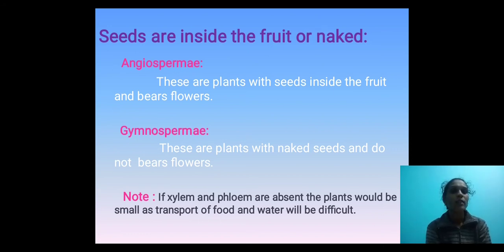Note that if xylem and phloem are absent in the plants, transport of food and water will be difficult, because these two are the vascular bundles which support the transportation of water and food throughout the plant. Without this, food and water will be difficult to transfer.